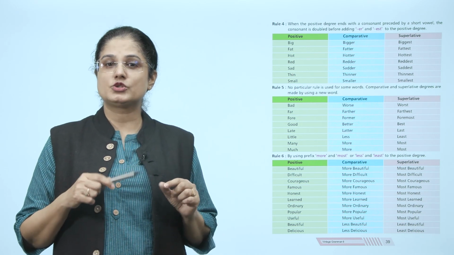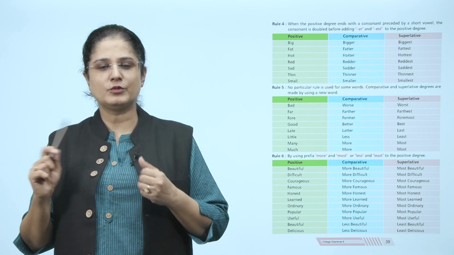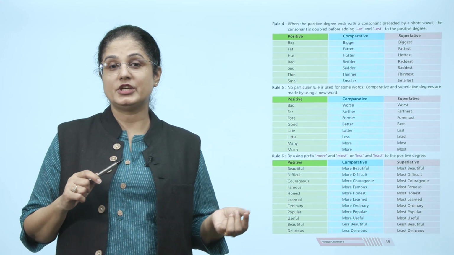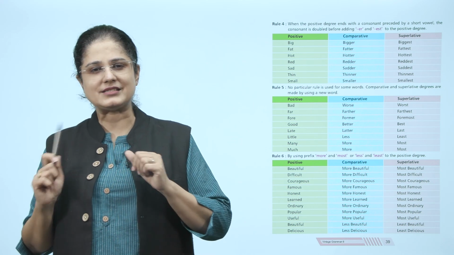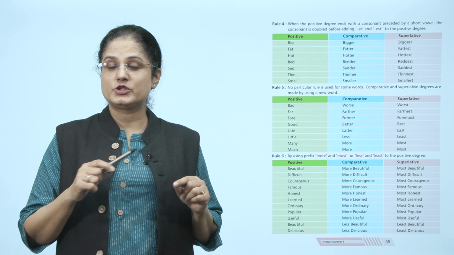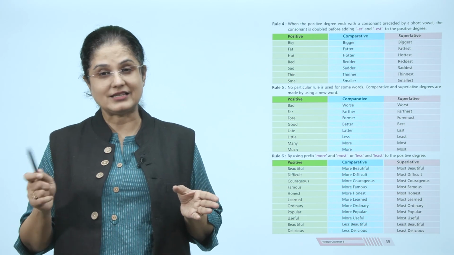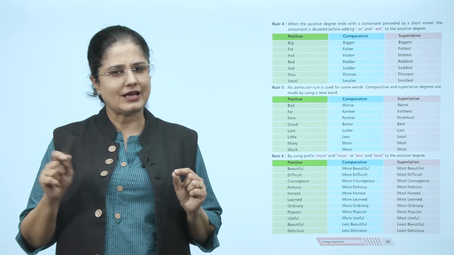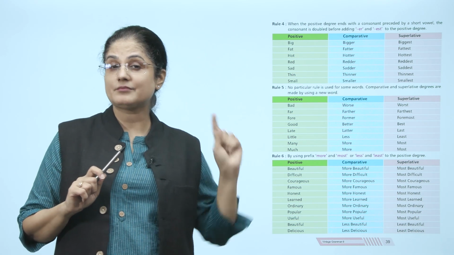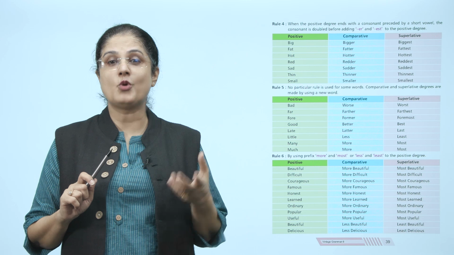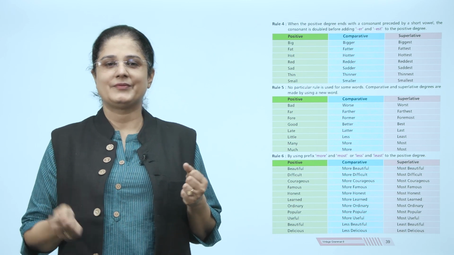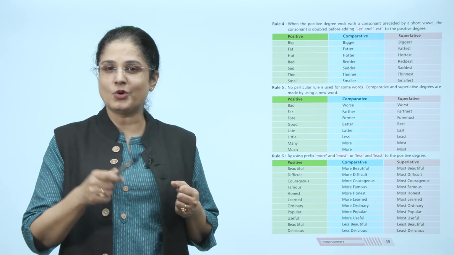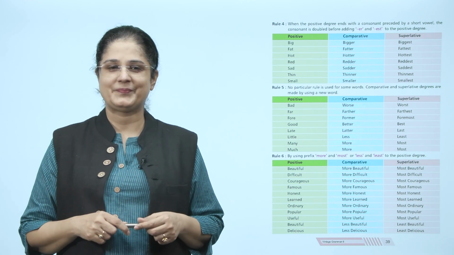Fore changes to former, foremost. Good changes to better and best. Late changes to latter and last. Little changes to less and least. Many changes to more and most. And much changes to more and most.